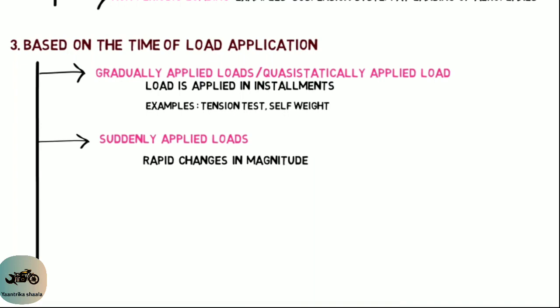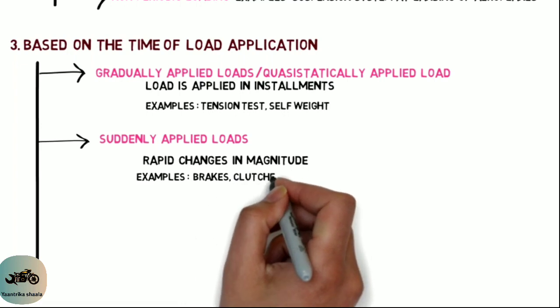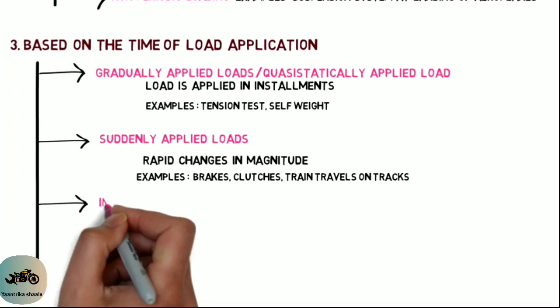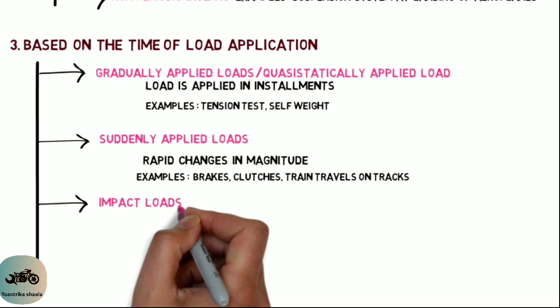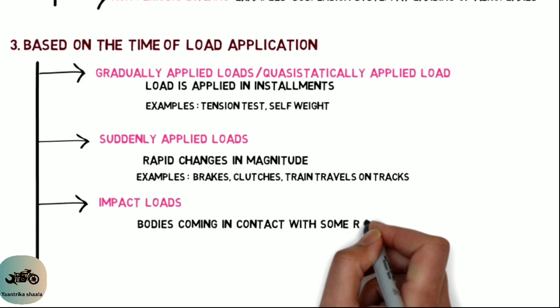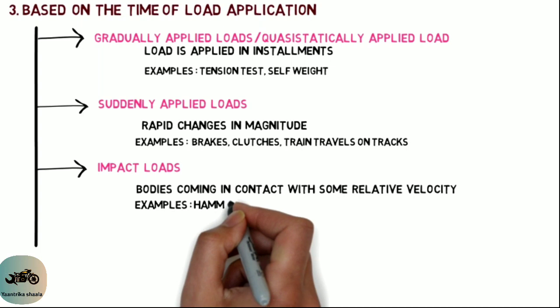For example, at the beginning of the load application, no load is acting on the body, and after a very small time, if we apply a load of some magnitude, then the type of load is called suddenly applied loads. And here are some examples, guys: when we apply brakes, clutches, and train travels on tracks. And next, third one is impact loads. Impact loads are produced due to impact of bodies, that is, bodies coming in contact with some relative velocity. For example, at the time of hammering, we apply only impact load, guys.